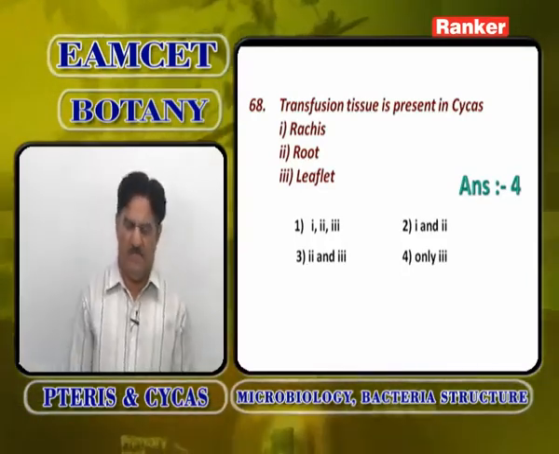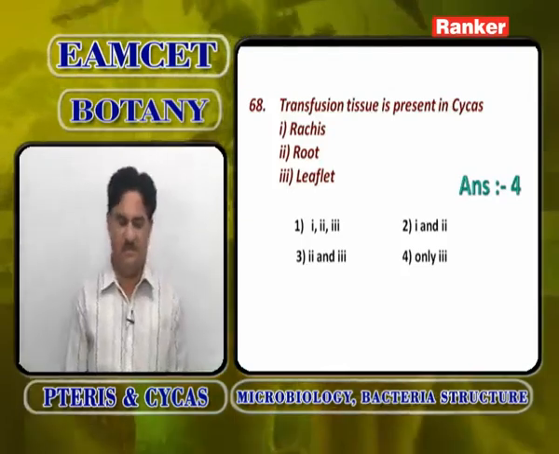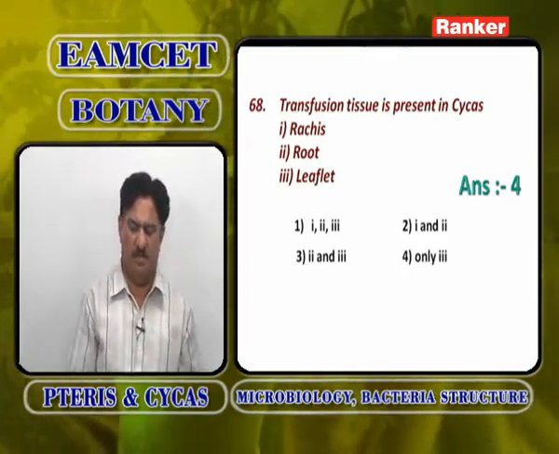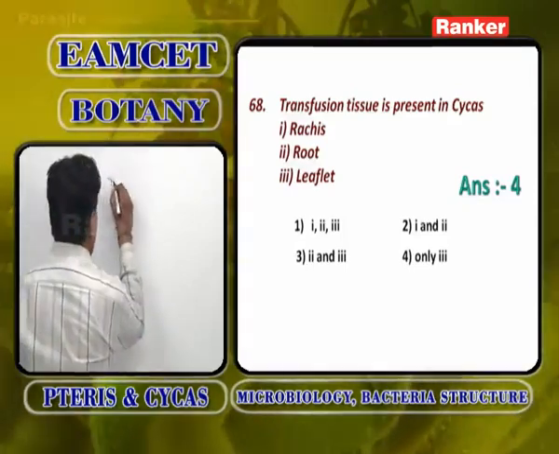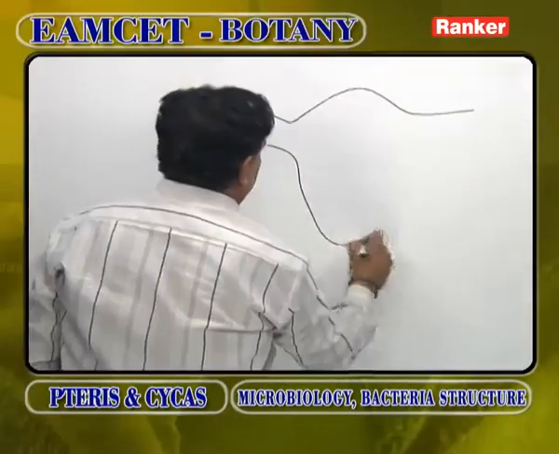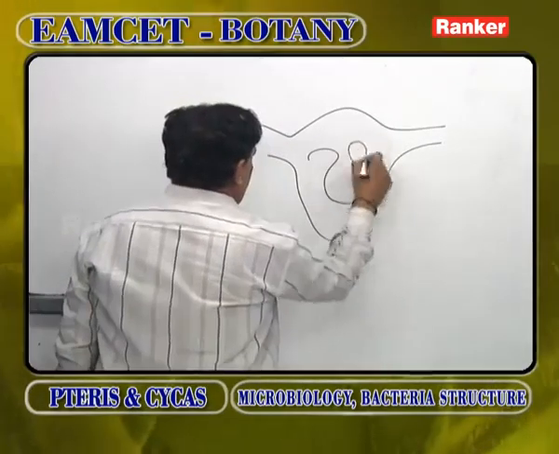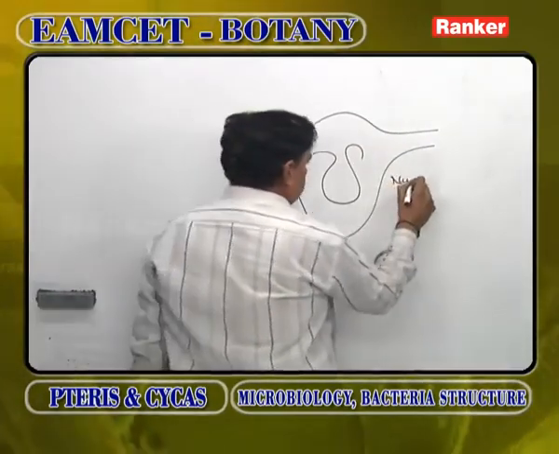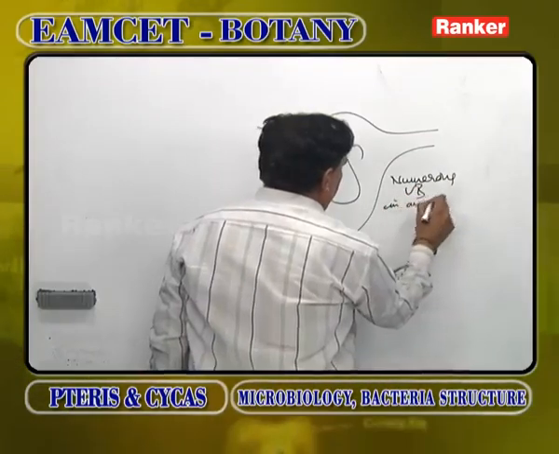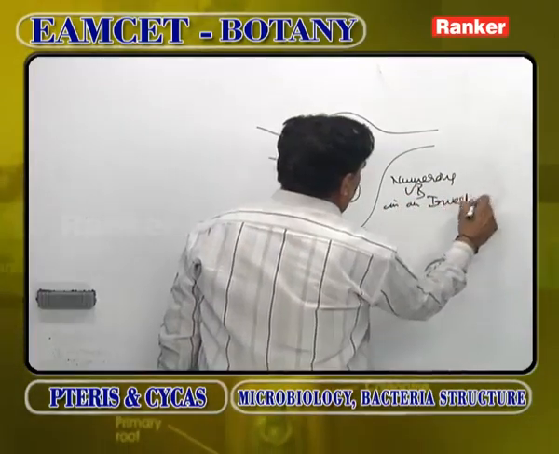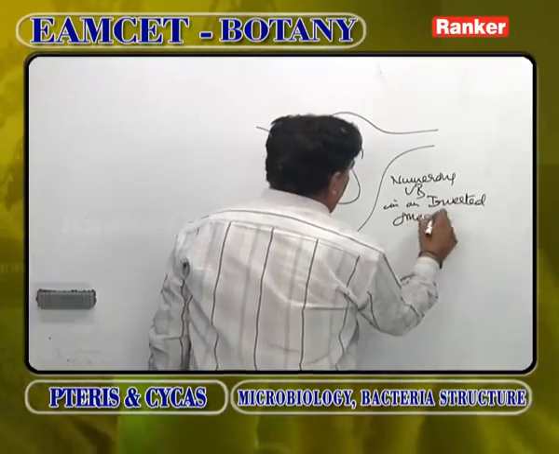So, in which part of Cycas is transfusion tissue present? Rachis does not show it. Rachis identification is that it shows numerous vascular bundles in an inverted omega pattern.